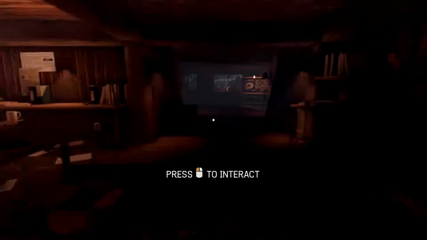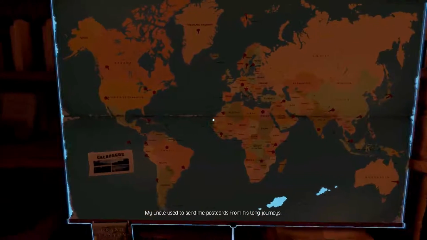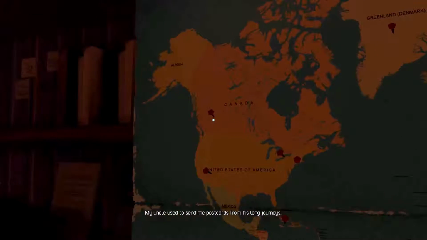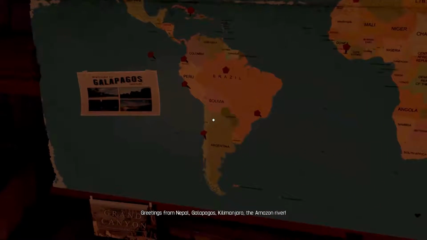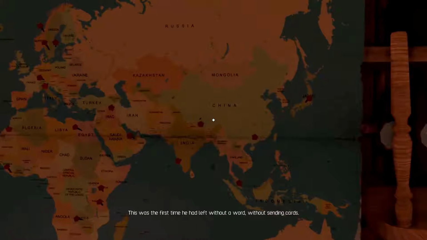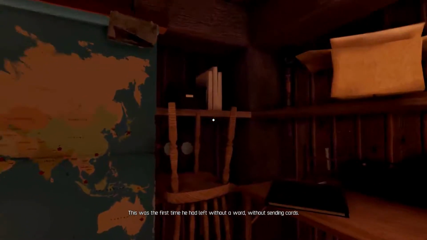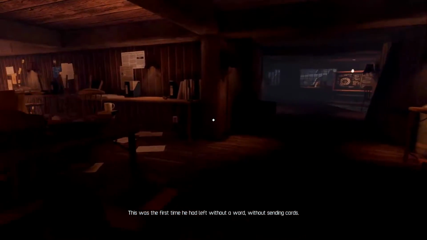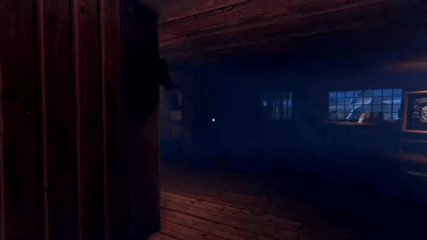We got a map here, a sweet map that we can interact with. So we'll go ahead. Look at where he's been. Canada, Nepal, Galapagos, Argentina, Kilimanjaro, the Amazon River, Australia, China. So it looks like Daddy left, and we don't know where he went.